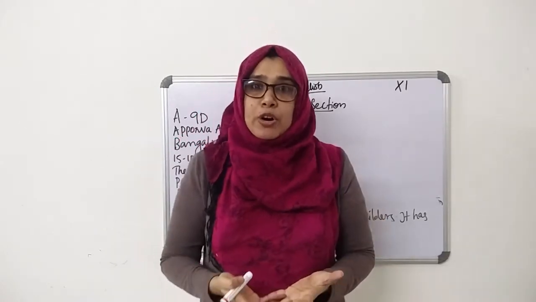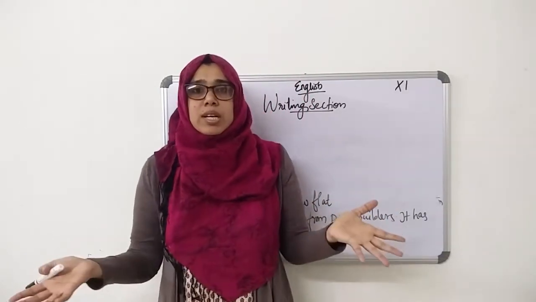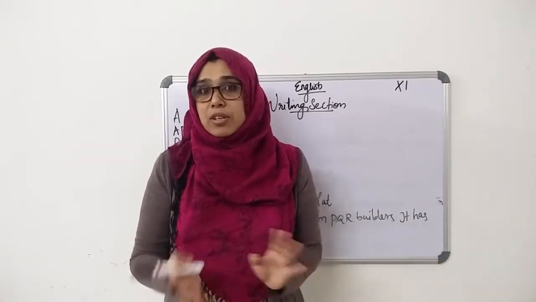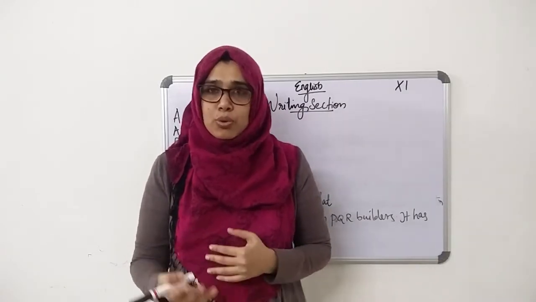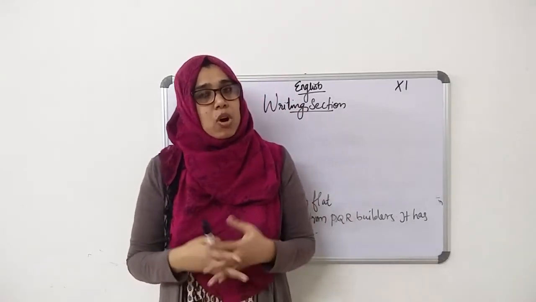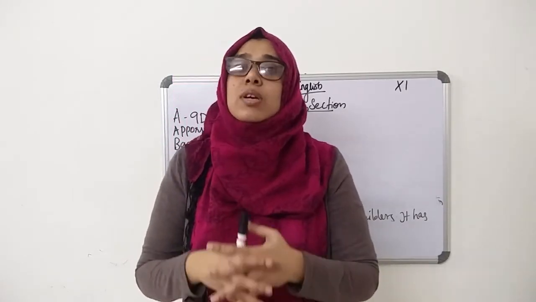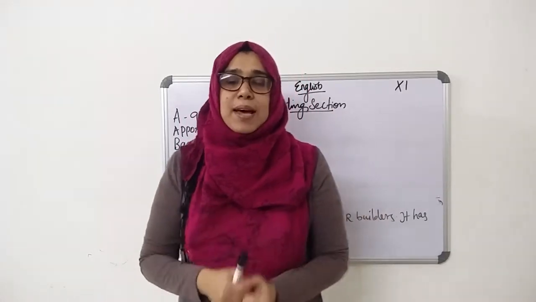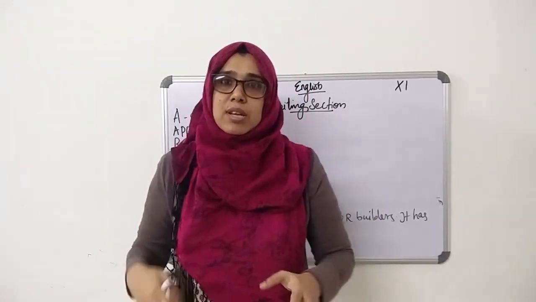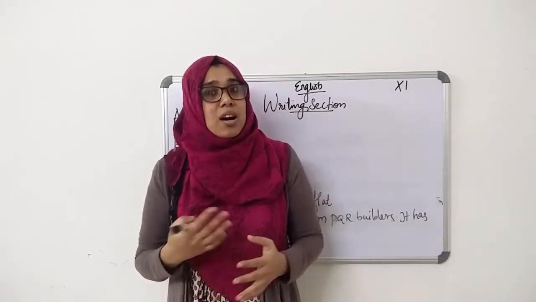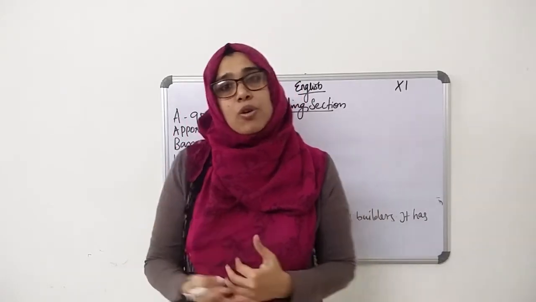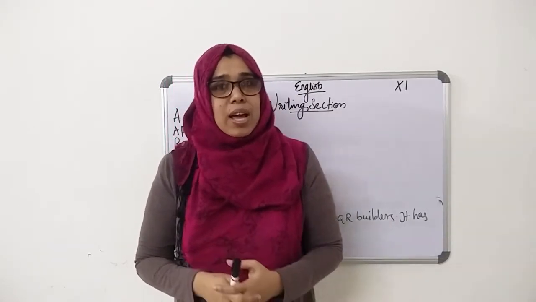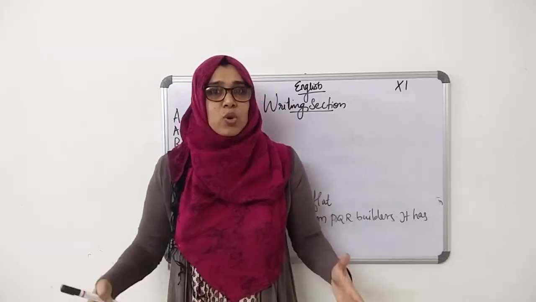So if you buy a product or a flat or whatever it is and find some problems, we write a letter to the authority to let them know about the problems or the defects. That is known as complaint letter. Here you must use the same formal letter format, and then write what the complaints are, and finally ask them either to get the cash back or for the replacement. You can conclude the letter like this. Hope you all have understood how to begin and what the contents are.